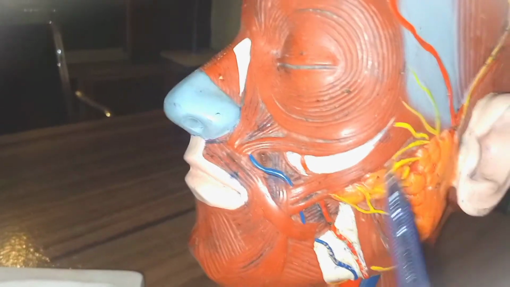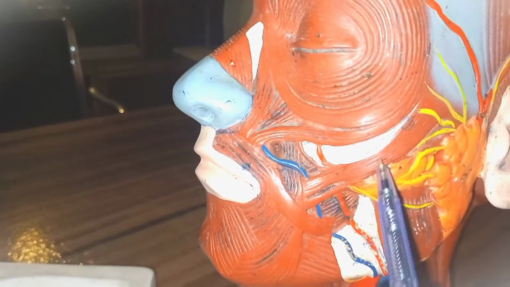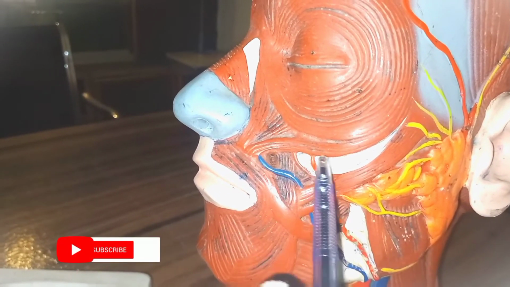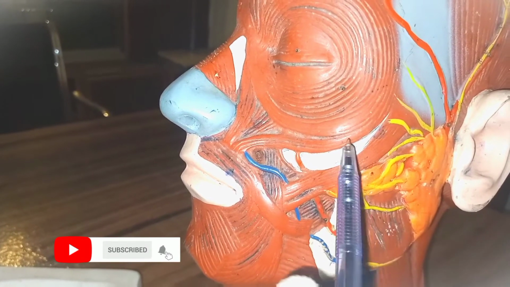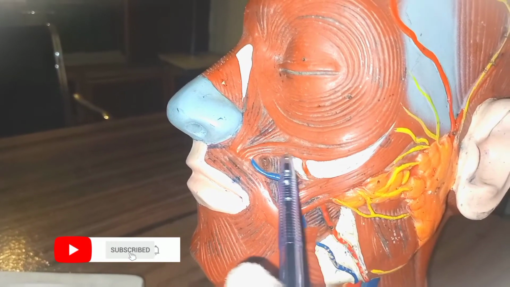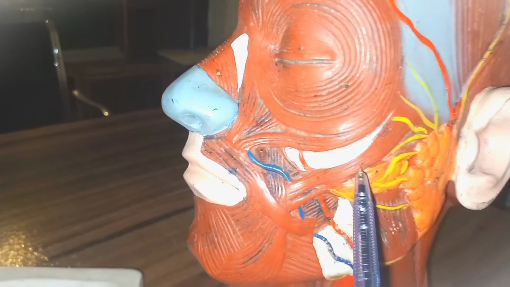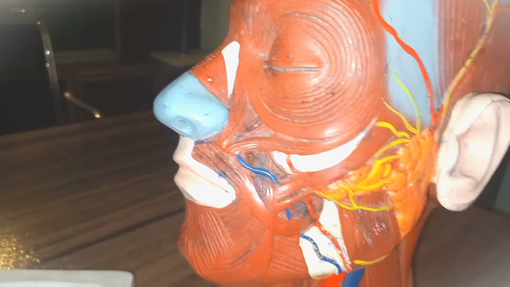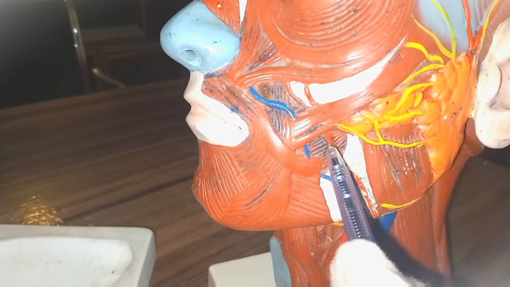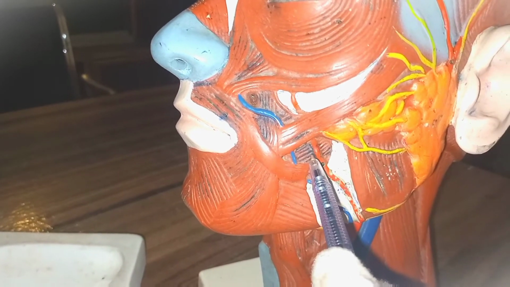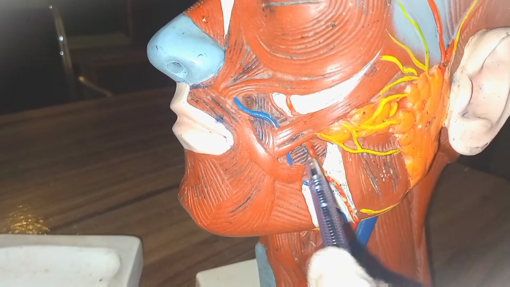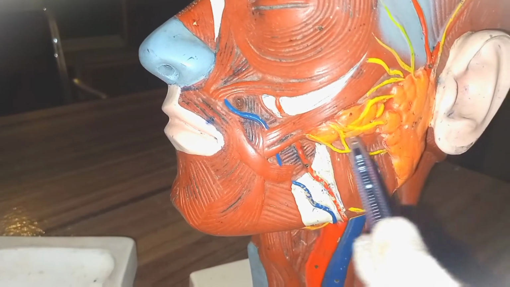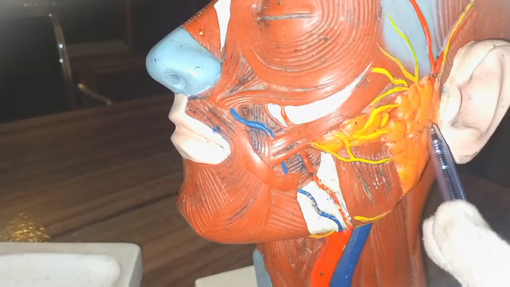Then moving toward the temporal or lateral side of the head, this is the zygomatic minor muscle, and this is the zygomatic major. Remember that the zygomatic minor muscle is present on the superior side, and below it there is the zygomatic major muscle that is attached to the zygomatic arch. This deep muscle on which the facial artery runs is the buccinator muscle. This is the facial vein or facial artery, this structure is the parotid duct, and this is the parotid gland.